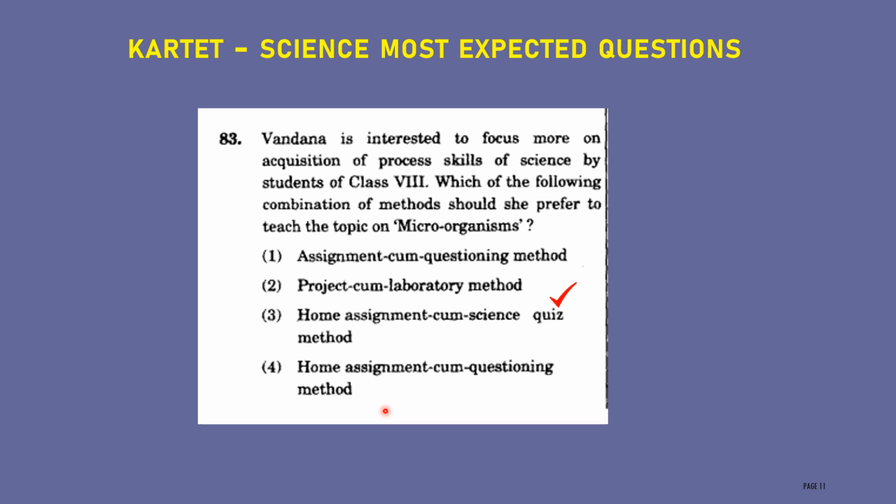The correct answer for this question is project cum laboratory method. To introduce microorganisms, otherwise to explain properties of microorganisms, first we have to give the project. Then after giving the project, we have to follow the laboratory method, because in the lab only they are able to see the microorganism, then easily they can understand. Therefore this is the correct option. Only assessment, then questioning method, home assignment, questioning, these are not so important. Project cum laboratory method is the important one.